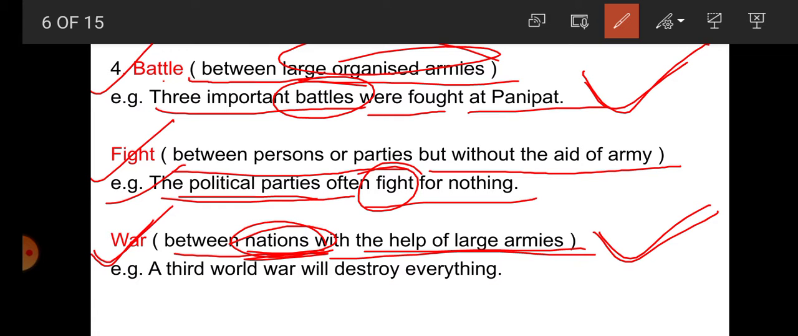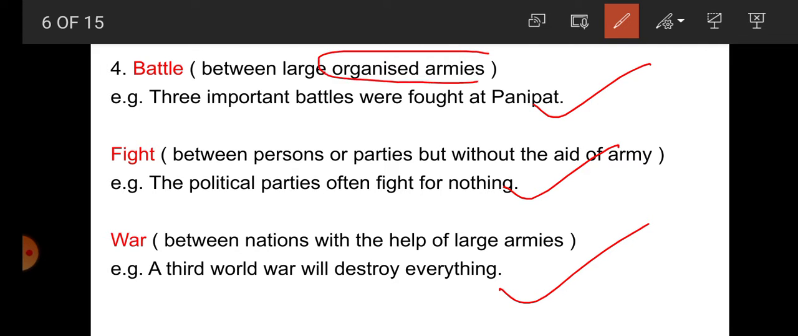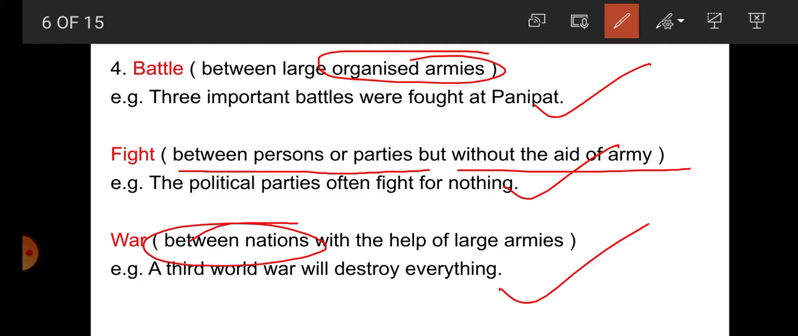Now student, a third world war will destroy everything. So the third world war is between whom? Between nations or among nations. So that's why war is used here. So student, we got here the difference between battle, fight and war. Battle is used between large organized armies, war between nations, and fight between persons or parties without the aid of army.